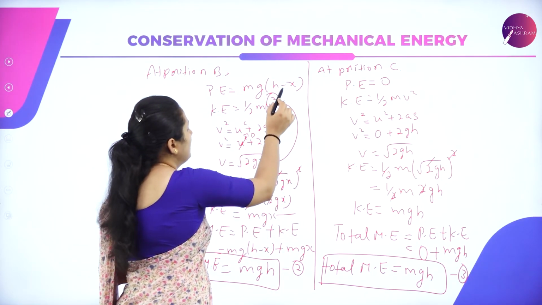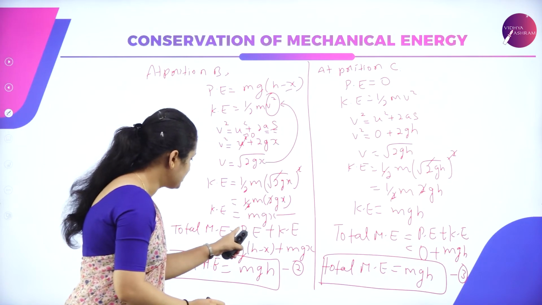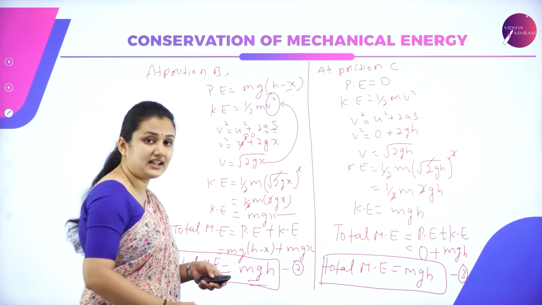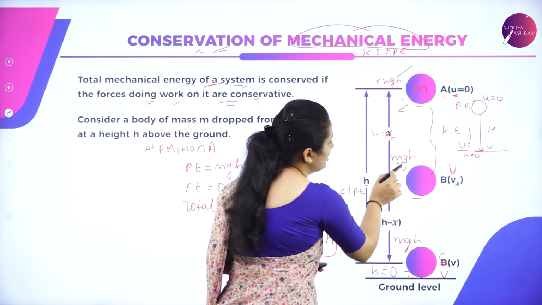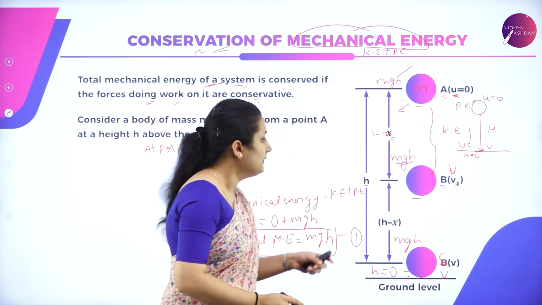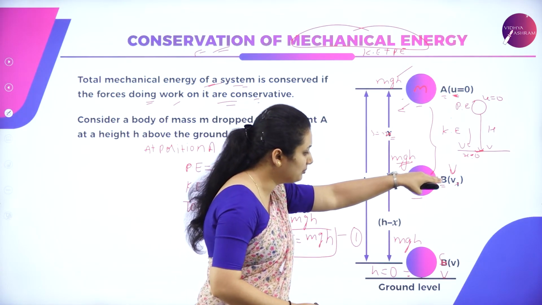Substitute this and this in the equation PE plus KE. So you will get mgh. In the second equation also you can see that the total mechanical energy when the ball reaches point B is conserved. Now the ball will move from point B to C.